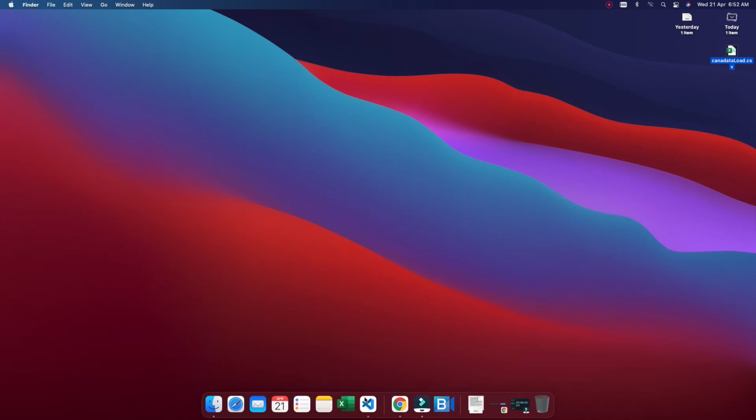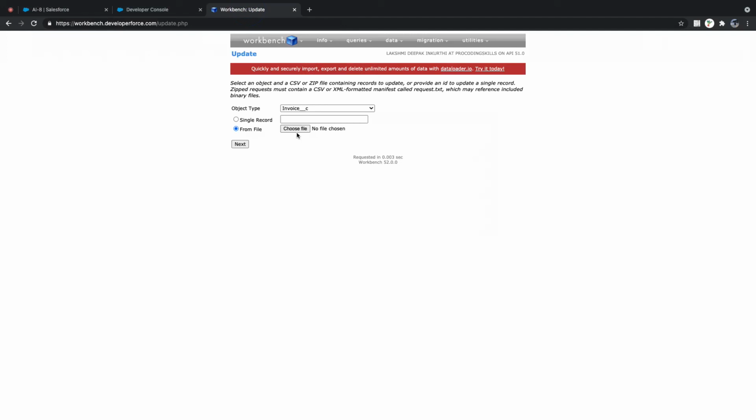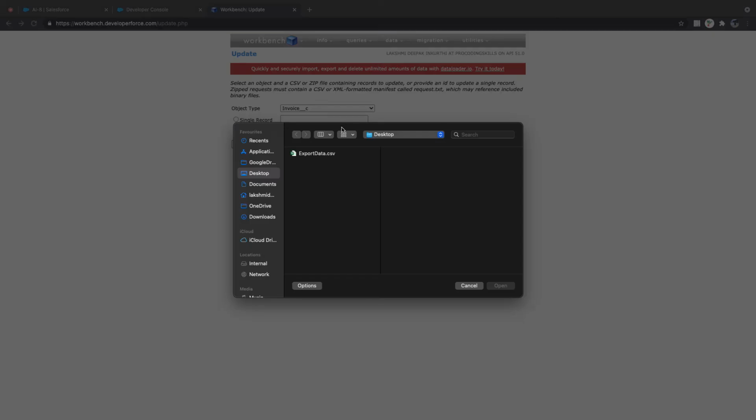Why is it taking so much time? What happens if I choose my file? Let me choose before it opens. I'll give you an overview. Oh, that file is not showing up here.